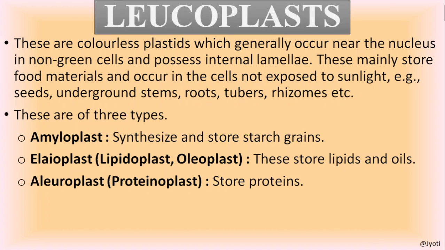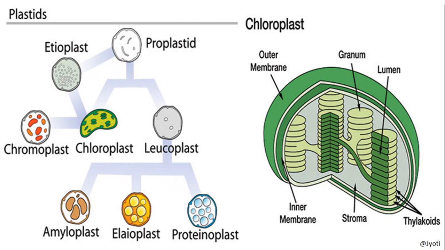So these are the three types of leucoplast. So very important children, again I'm repeating, these are colorless plastids, occur near the nucleus, non-green, present in the non-green cells, and they store the food materials. They are of three types: amyloplast, elaioplast and aleuroplast.